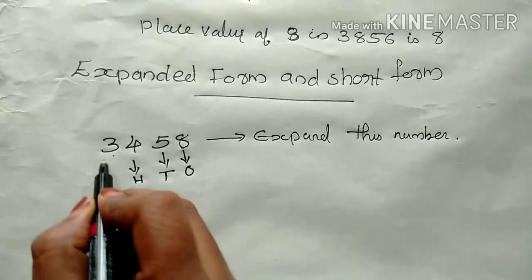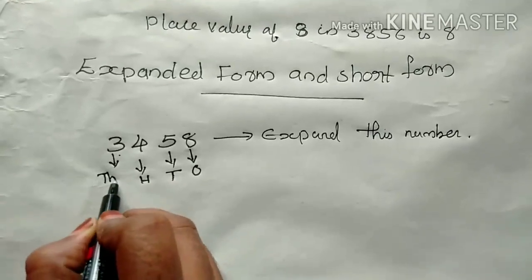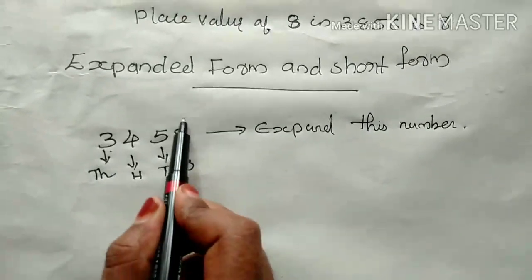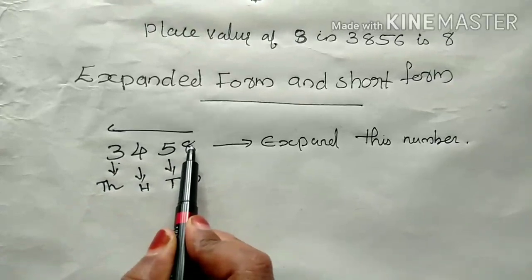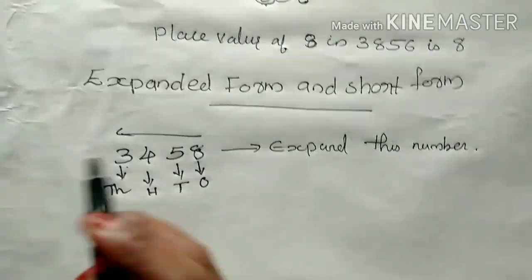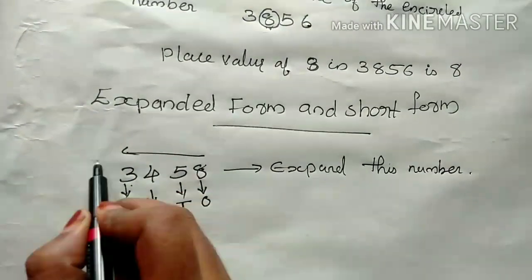How can we expand it? First we write the places: ones, tens, hundreds and thousands.